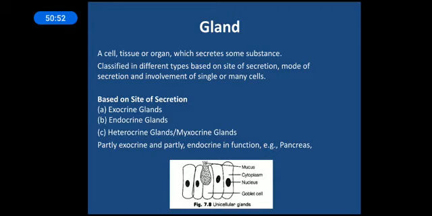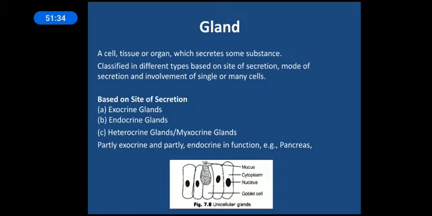You may write it down, the substances may be proteinaceous, like the pancreas secreting protein substances. It may be lipids, like the adrenal gland secreting only lipids, and it may be a mixture. It may secrete both lipids and proteins, like the mammary glands, and it may also secrete carbohydrates, or we can say mucus, like the goblet cells secreting mucus. Okay, so depending on the gland, the secretion can be of different nature. It can be carbohydrate, protein, lipids, or a mixture.